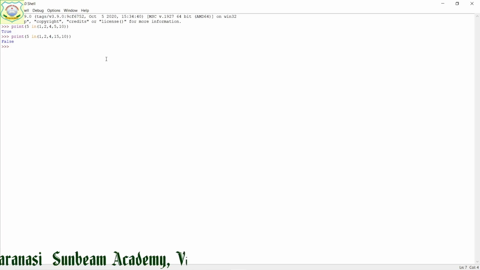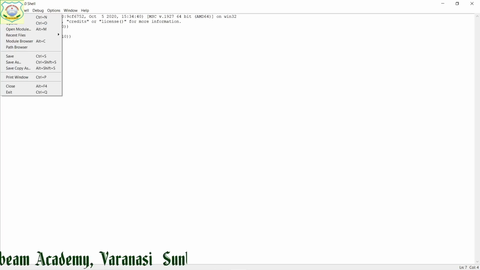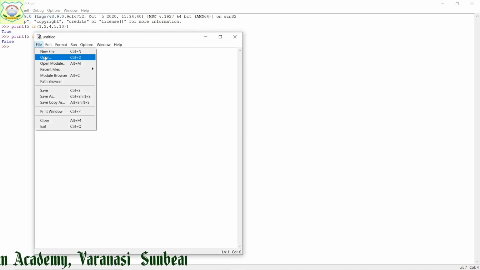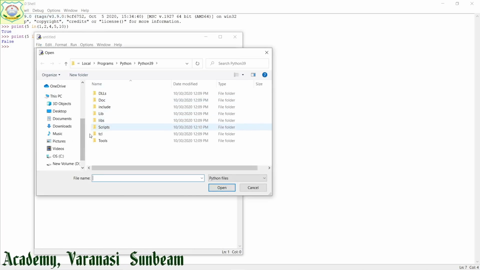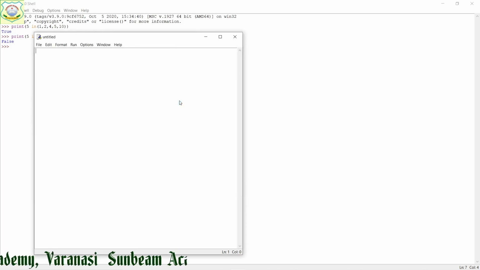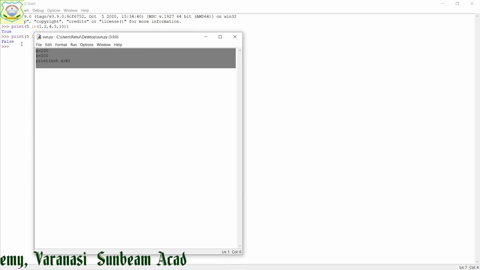Right students? Now second, we will see how to input any number, right? We check whether the number is in the series or not. For this I am going to create a file, right? Already I have made some files. That file I am going to open. In this we will do, right?